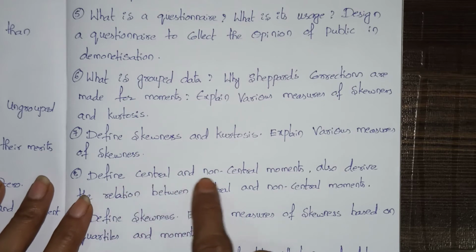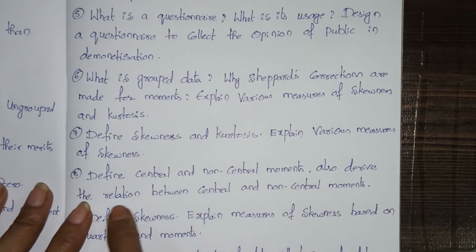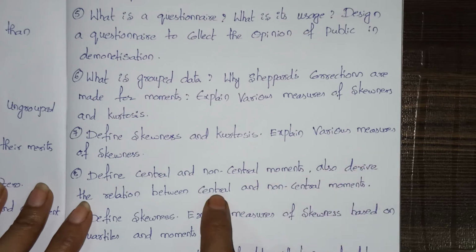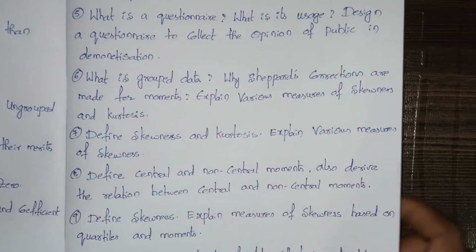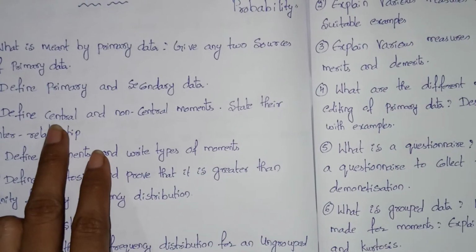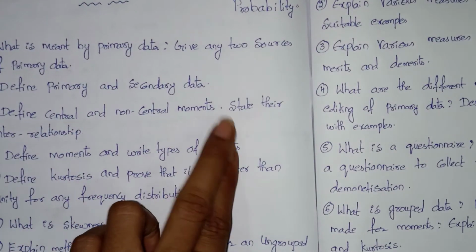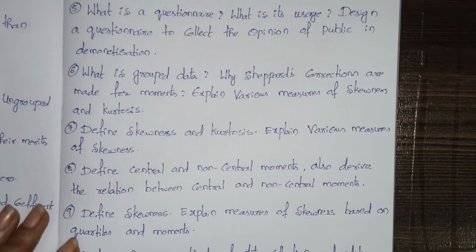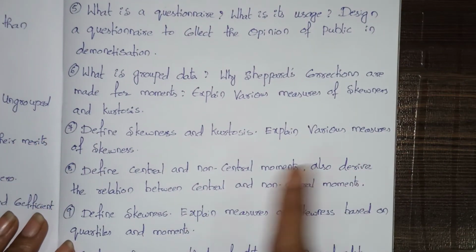Define central and non-central moments. Also derive the relationship between central and non-central moments. So if it is an essay, they will ask like this. And short, in the sense how they will ask, we have seen. Define central and non-central moments, state their interrelationship. That's it. They did not ask us to derive. But here they asked us to derive.